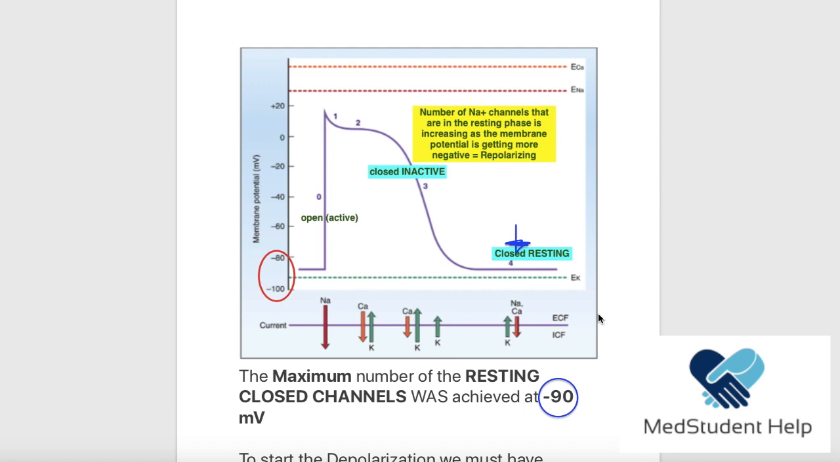Okay? Now, what can we do to achieve the 1 million resting phase voltage gated sodium channels? We must make the membrane potential even more negative. So instead of minus 90, we should try to achieve what? For example, let's say we have to go till minus 110, in order to achieve 1 million resting phase voltage gated sodium channels. Okay, do you get it?